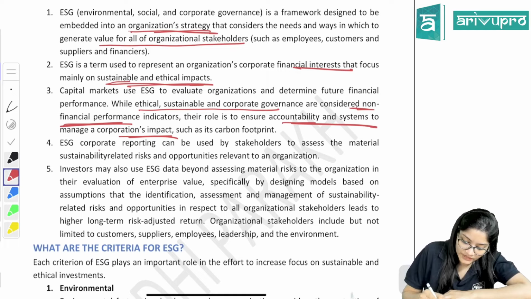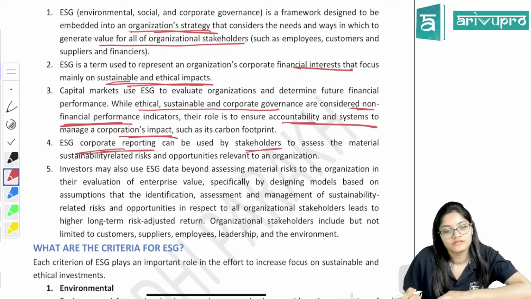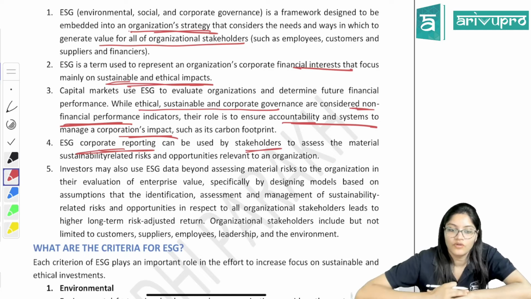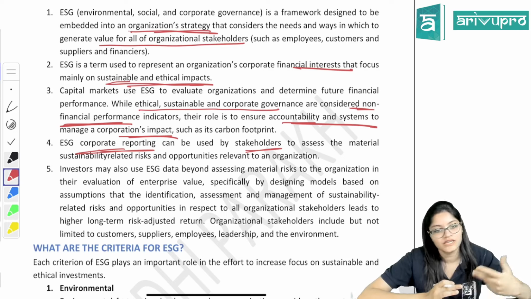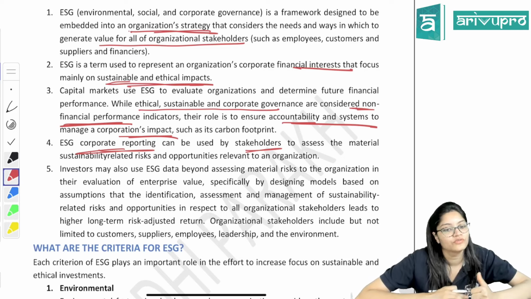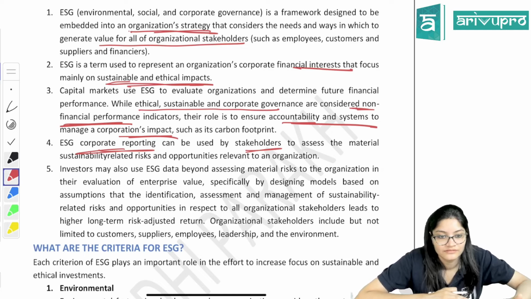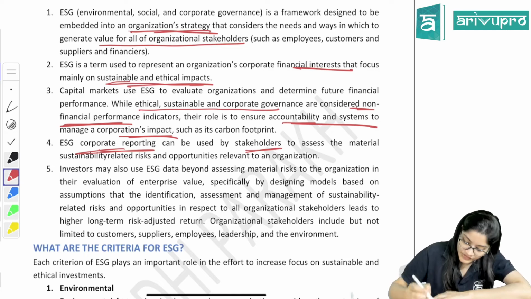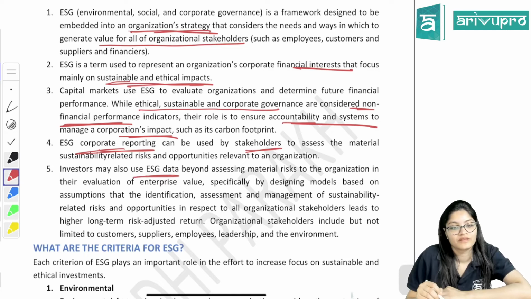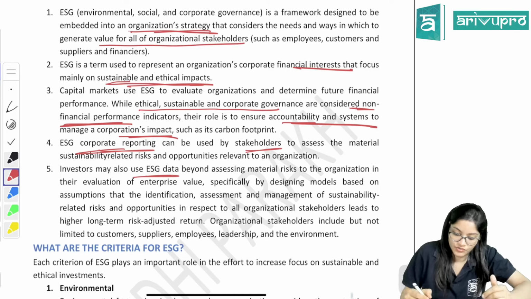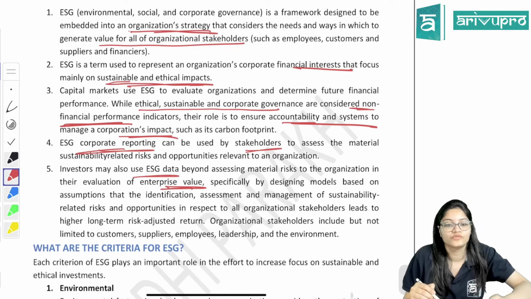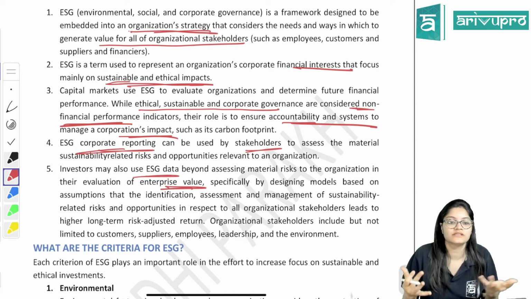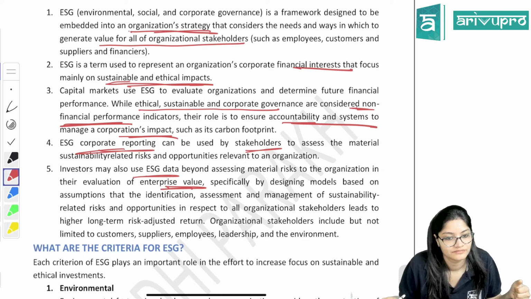ESG corporate reporting can be used by stakeholders to find out how much the organization is inclined towards sustainability or not, what risks are there, and what opportunities are there. That is why they do the sustainability reporting, which we have done. Investors can use ESG data to analyze risks and opportunities, to evaluate the enterprise value, and to find out how much the organization is inclined towards sustainability. For all these things, investors will use this ESG data.